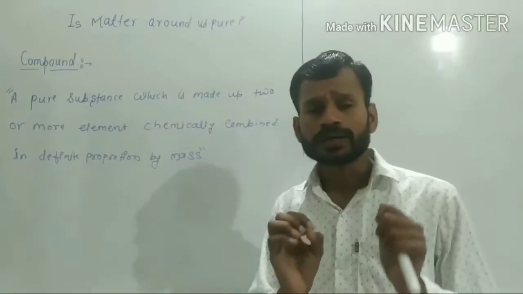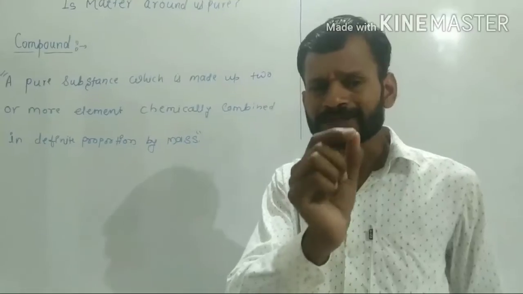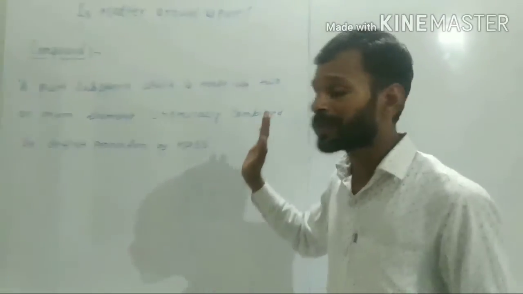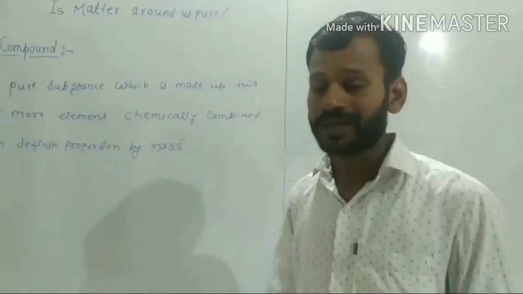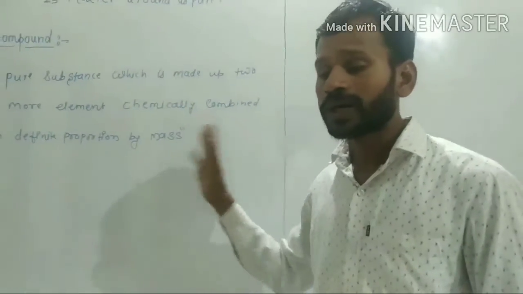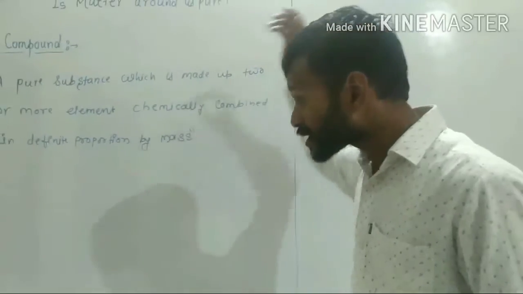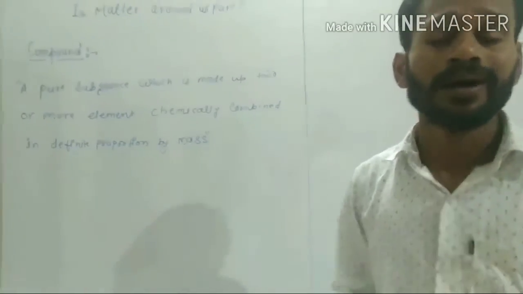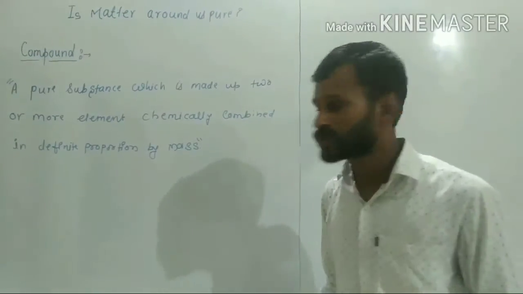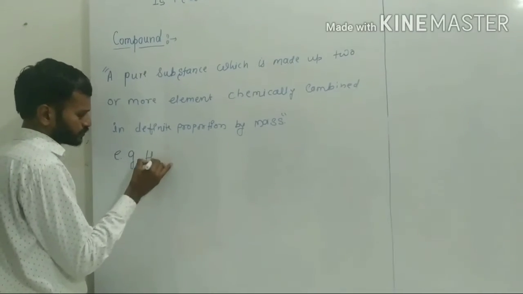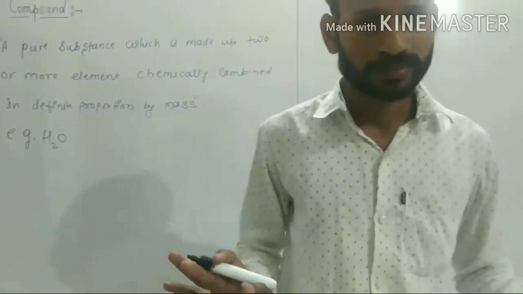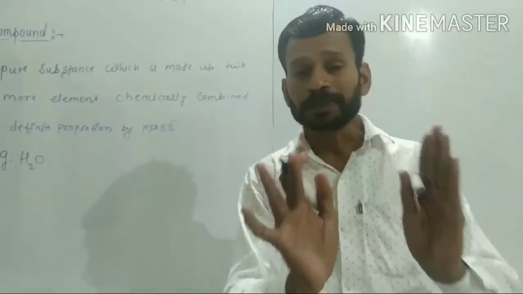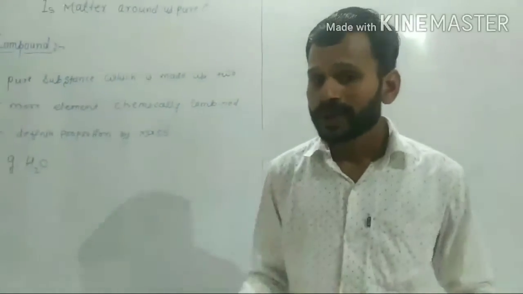We have a number of examples. Firstly, I will explain two examples. Then I will prepare one chart related to the compound: compound, its formula, and constituent elements. So the first example is water, H2O. H2O is actually a compound, because it is made of two or more elements.